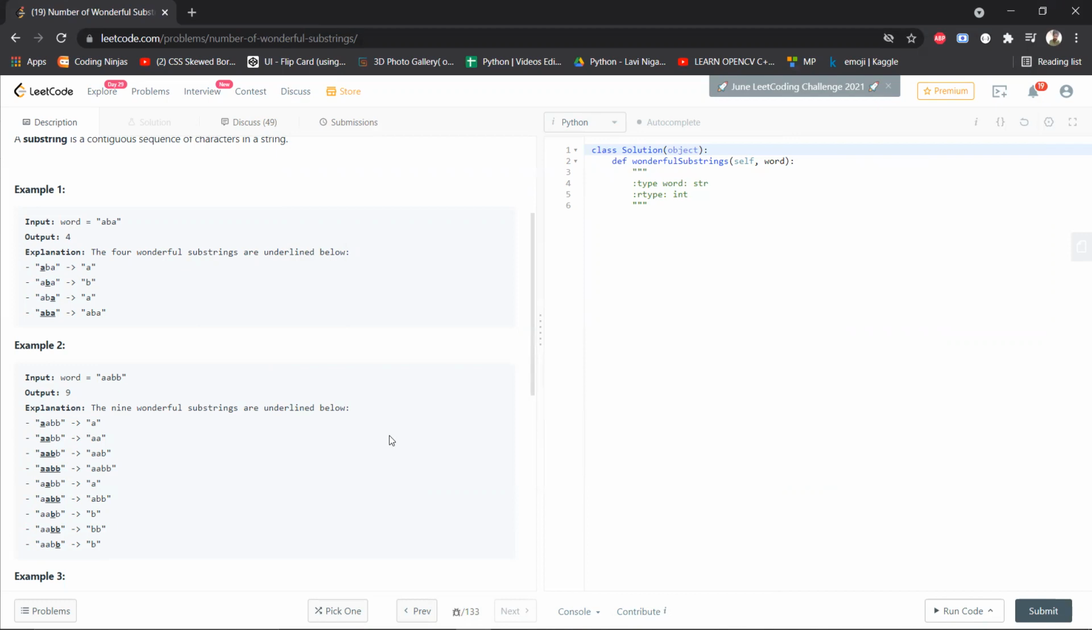The easiest method, the brute force that you will think of, is to just generate all the substrings. That's code you can find anywhere.